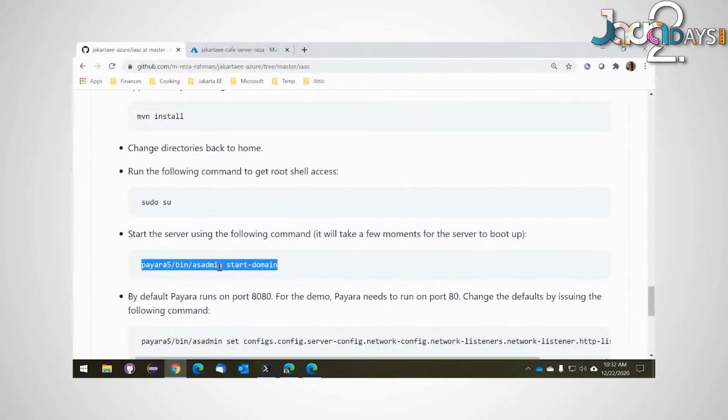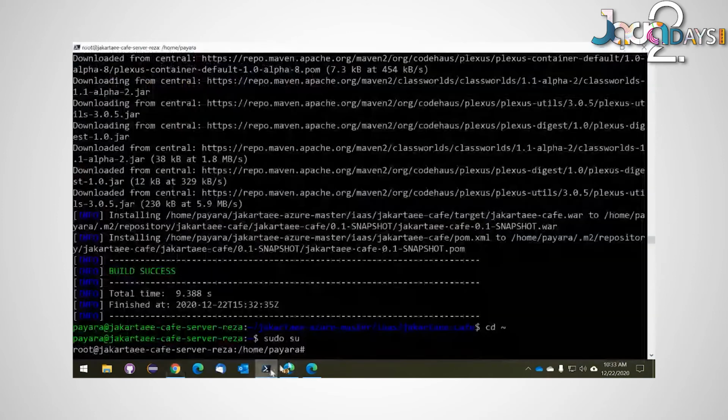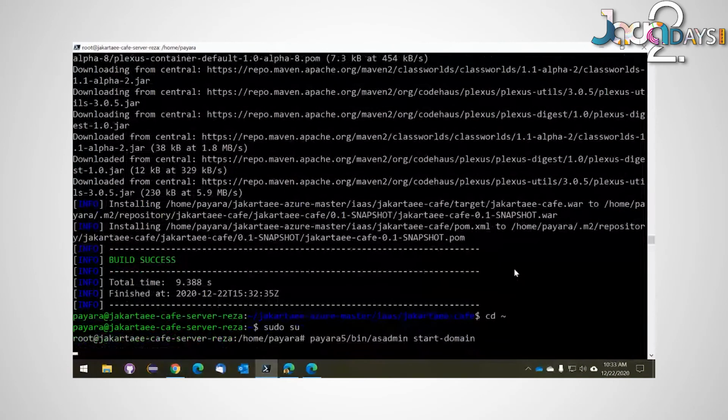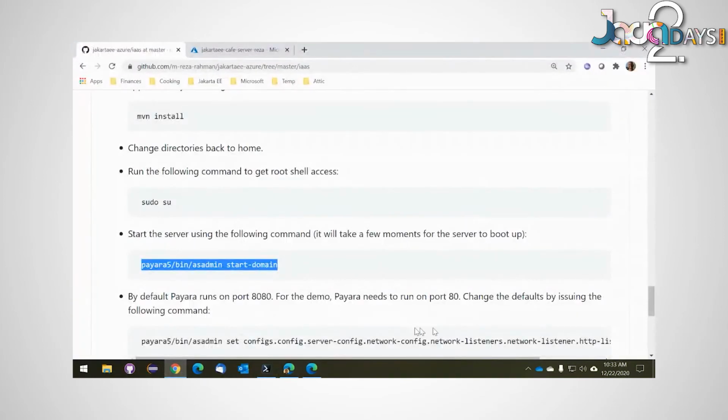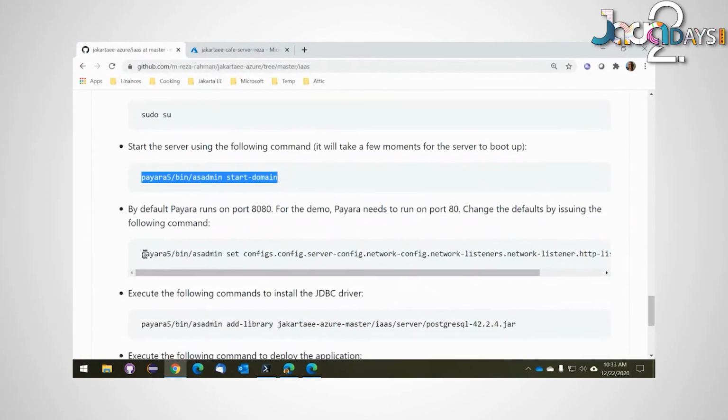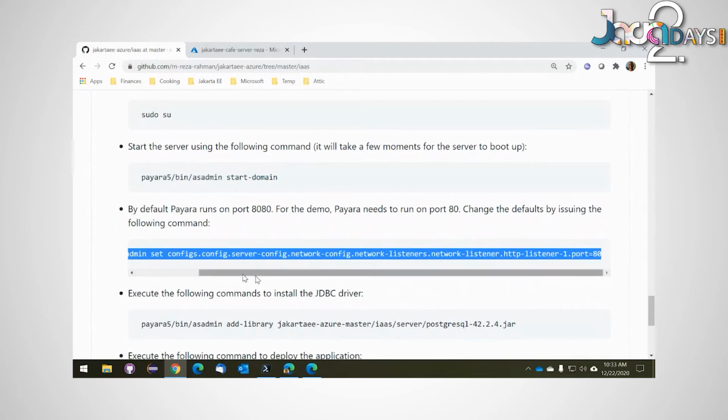I'm going to go ahead and start Payara. I will need to start Payara in order to make some changes. In particular, Payara runs on port 8080 by default. We can't really do that because we can only open up port 80 on these VMs. So I need to basically get Payara to run on port 80 instead of port 8080. This is the command to do that.